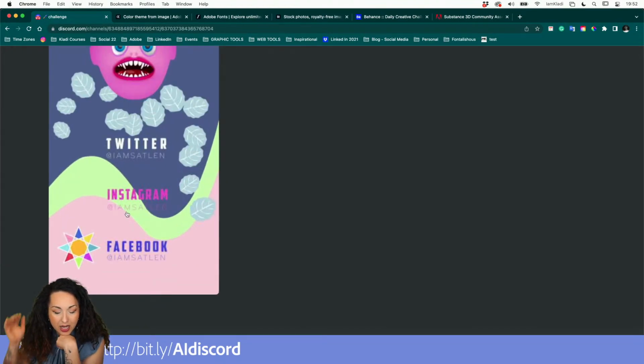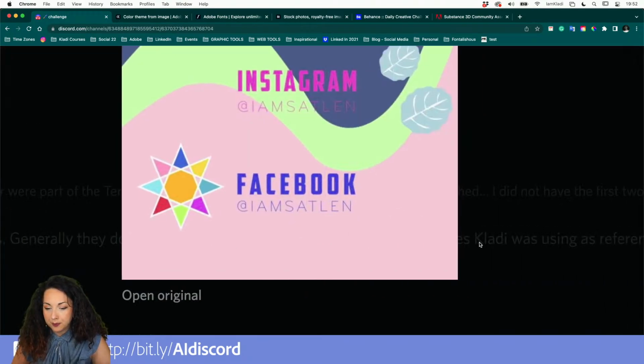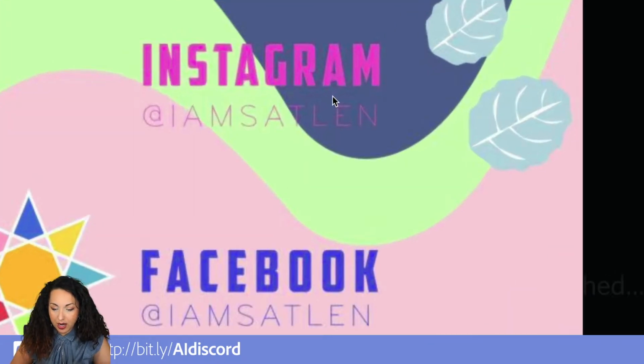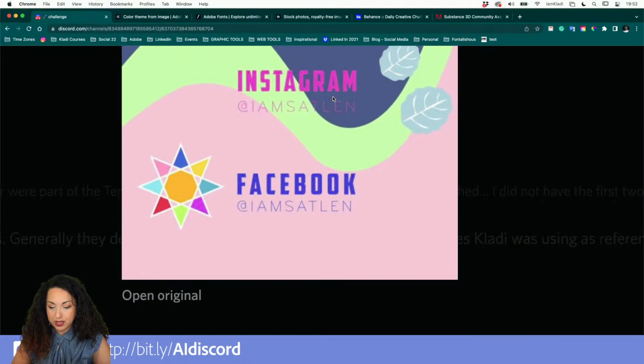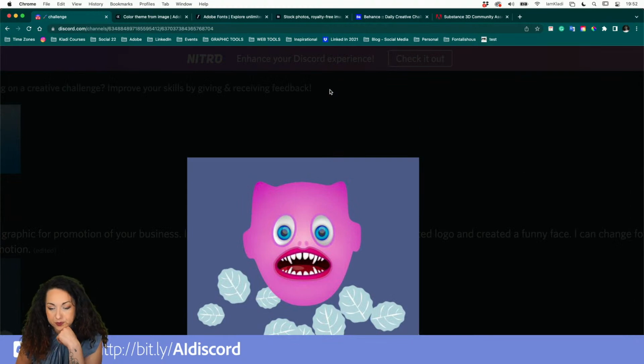And here we have I am Satlen. Just a quick feedback since I'm here with you. I would say either make this font a little bigger. See how nice in here we have the contrast. Now because they're the same, it should be fine, but I would definitely either give it a bigger weight or make sure that we can read it here, because legibility is a little bit harder. So you really want to make sure that you give a little bit more contrast into your work.